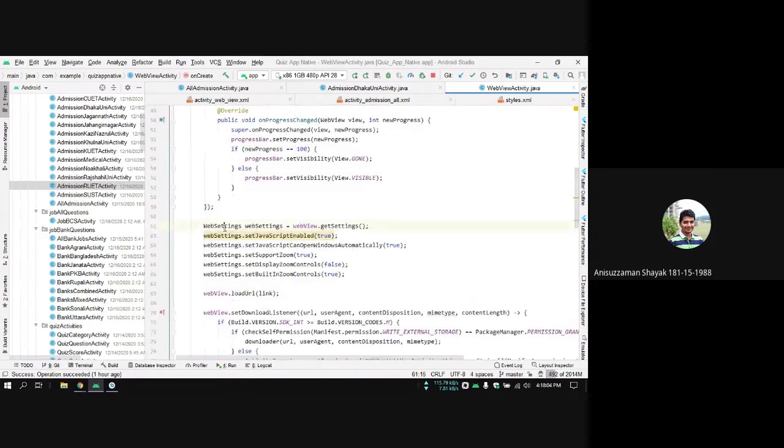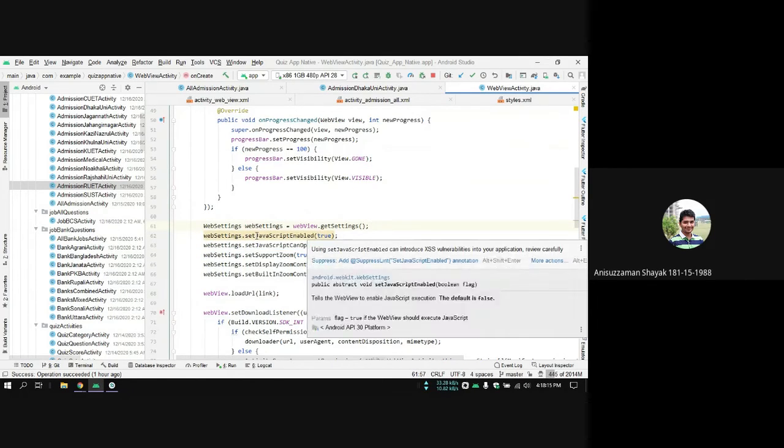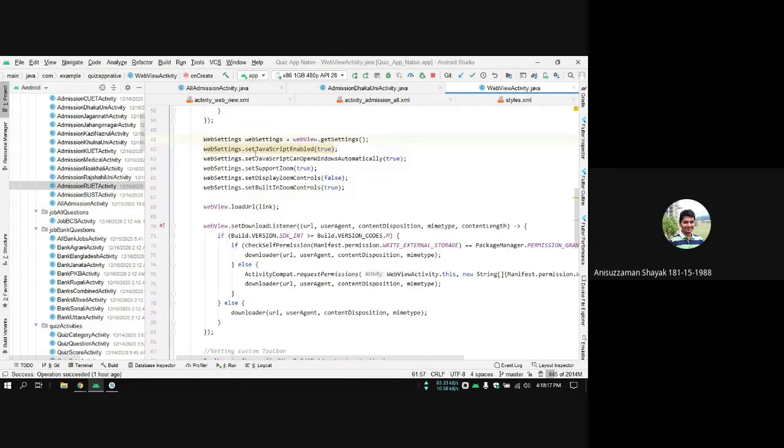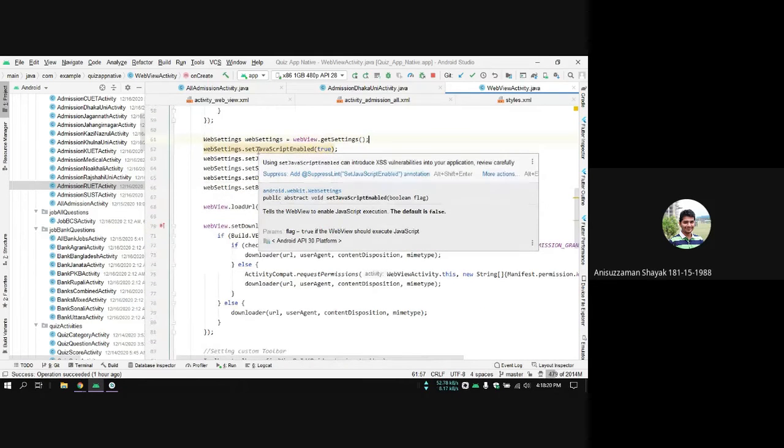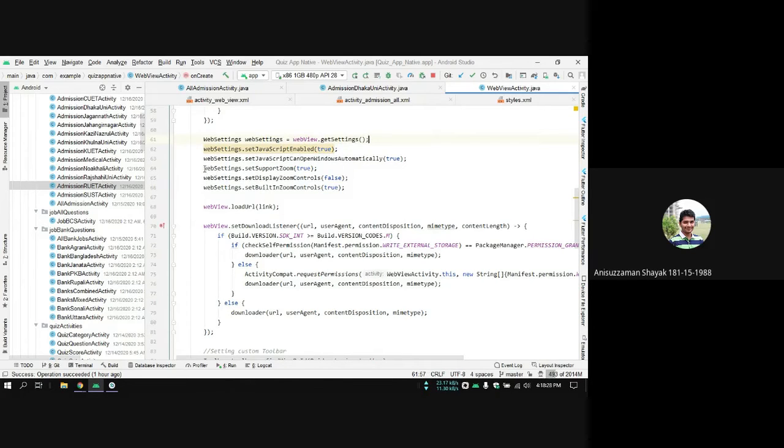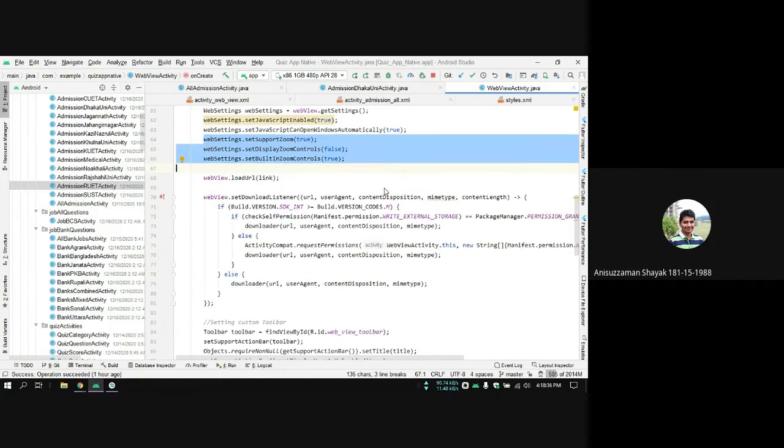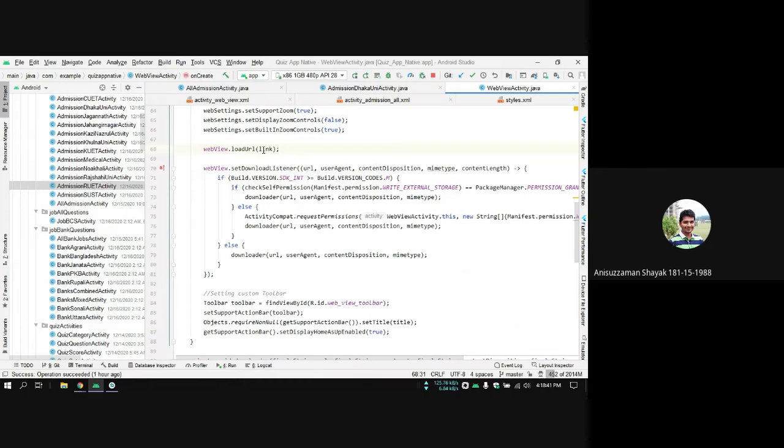Now I have declared some settings for my web view. So here I have enabled JavaScript, because JavaScript is very important. Without JavaScript, we cannot load the Google Drive content. So this shows a warning that JavaScript may be vulnerable to some virus attack, but we have to use it. We have no other way. I have also declared the zoom properties so that the user can zoom in and out inside their web view using their touchscreen. Okay, then I just load the URL.